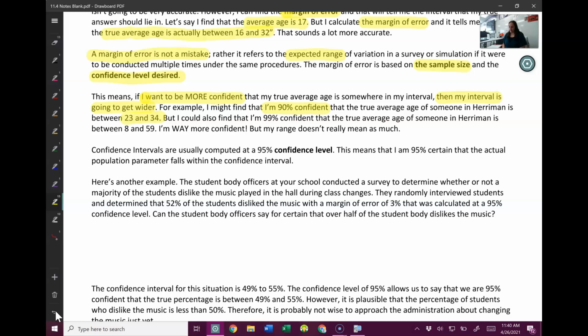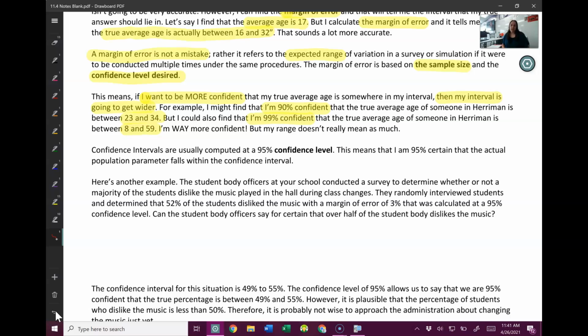However, I could also find I'm 99% confident that the true average age of someone in Harriman is between 8 and 59. Well, yeah, the actual average age of people in Harriman is probably going to be between 8 and 59. That's why I can be so confident that it's going to happen that way. I can be less confident that it's in this smaller interval, or more confident that it's in a bigger interval.